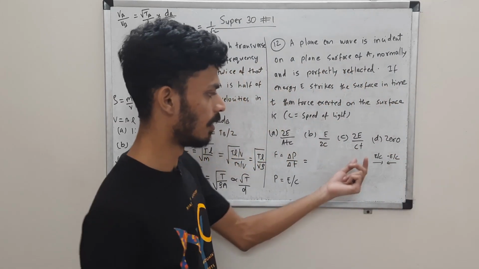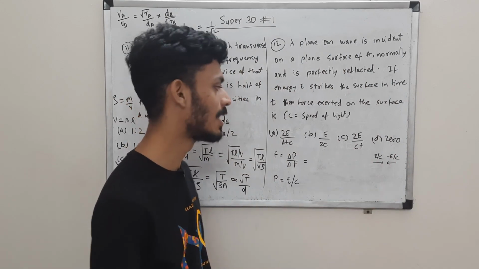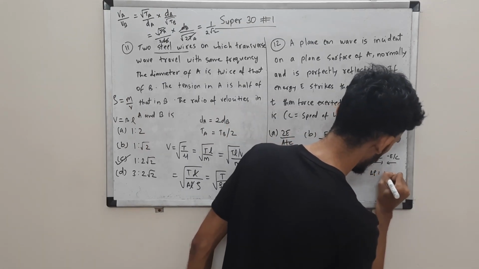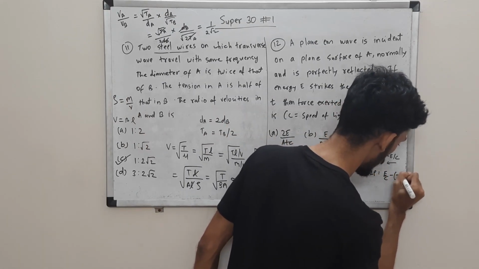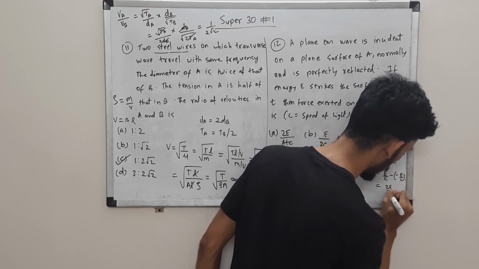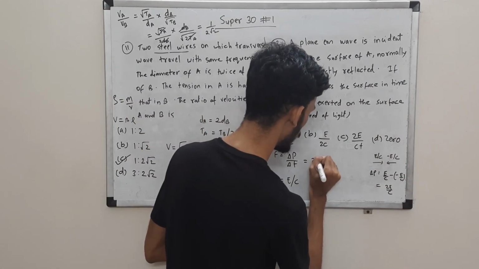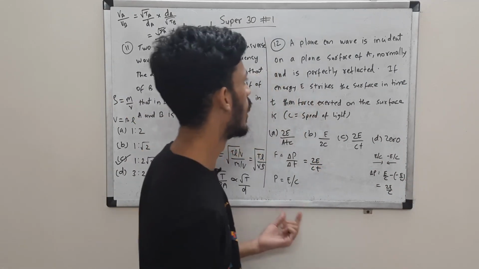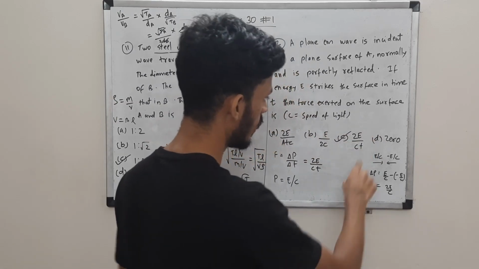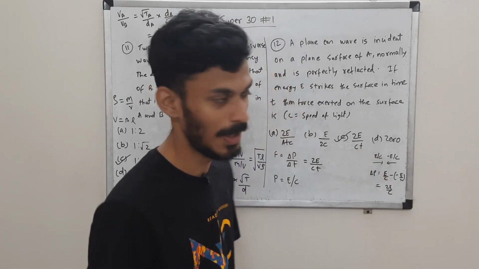Okay, so momentum is E by C, and again minus E by C. Okay, is this 0? No, because we want change in momentum. Change is final minus initial. So this minus this. Okay, so that will give us 2E by C. Okay, so this is the change in momentum, and the time is t. So 2E by C times t, that will be our answer. Okay, so option C. You can see that E by C is momentum and t is time, rate of change of momentum, force, right?